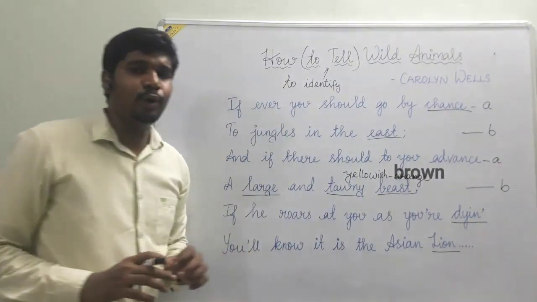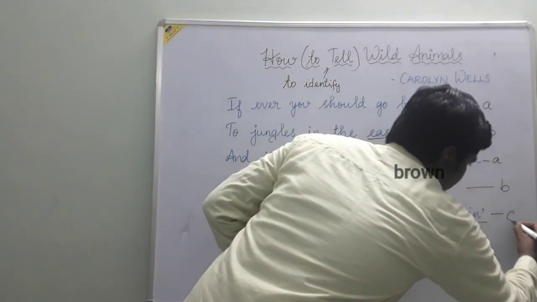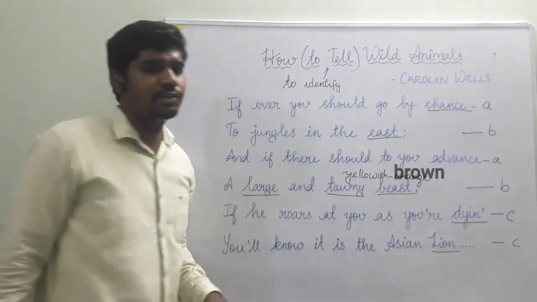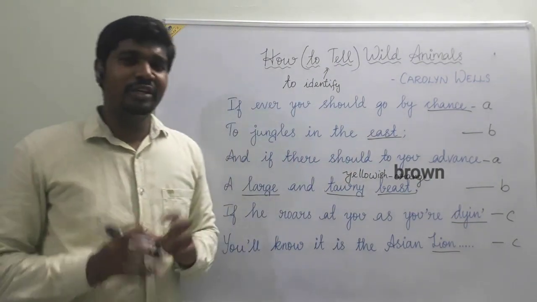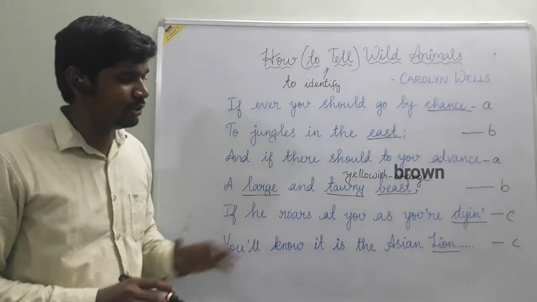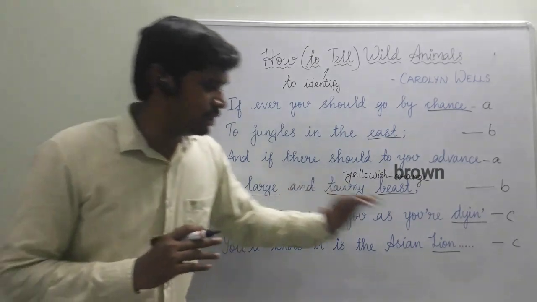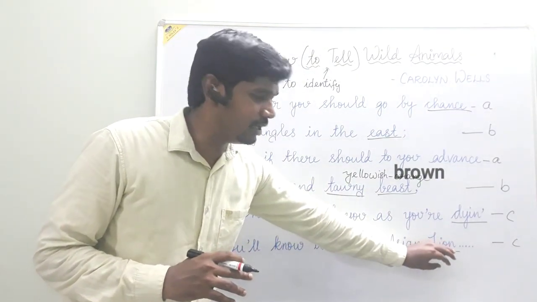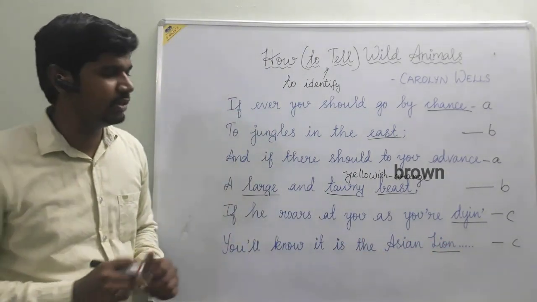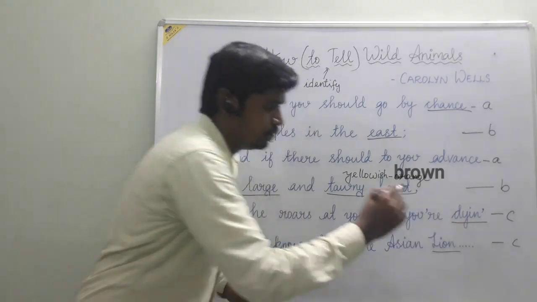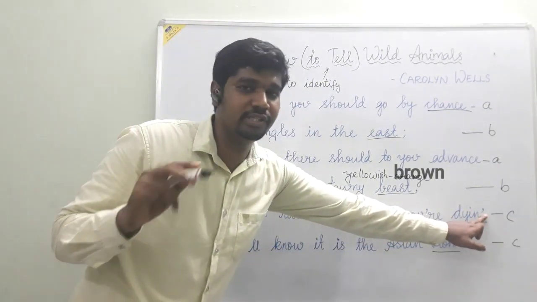So here the poet used the rhyme scheme AB, and for the last two lines, CC is used for all the stanzas. So here also, in this first stanza, the poet wants to maintain the same rhyme scheme AB, CC. So she tried her best to bring the rhythm similar to lion. That's why she has removed the G, and in that place, to indicate the missing letter, an apostrophe is used.